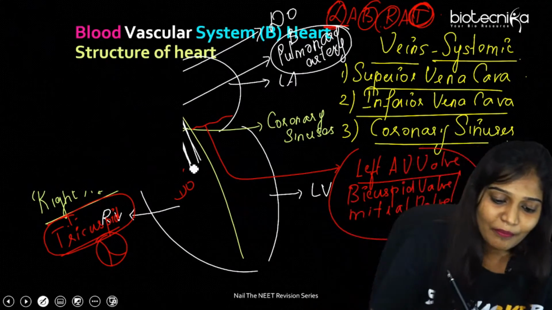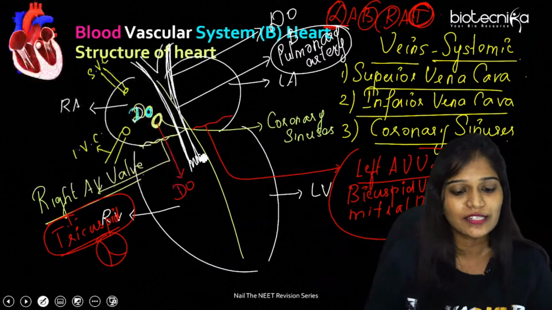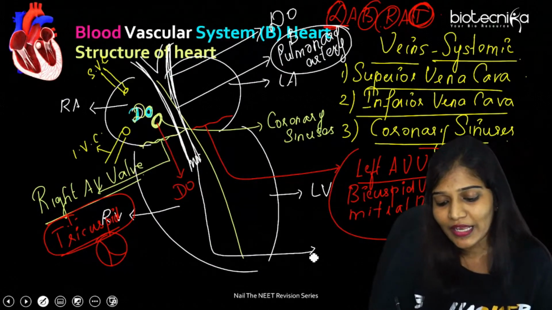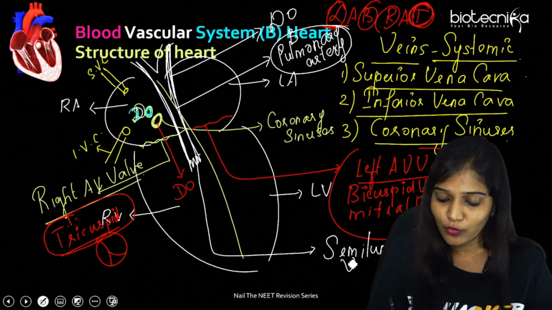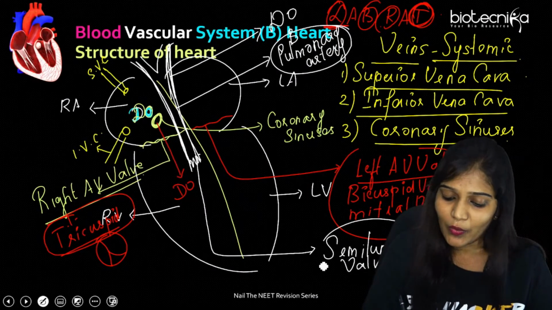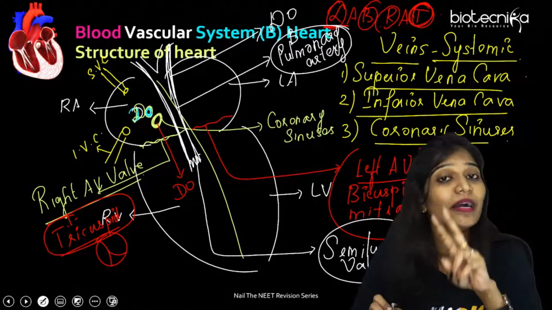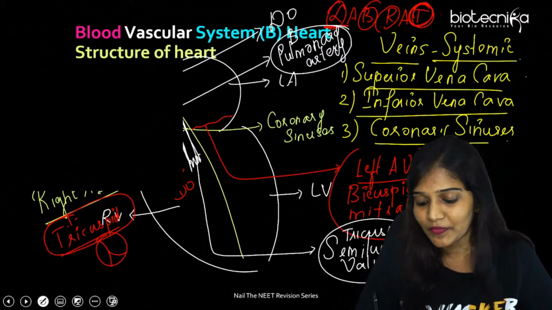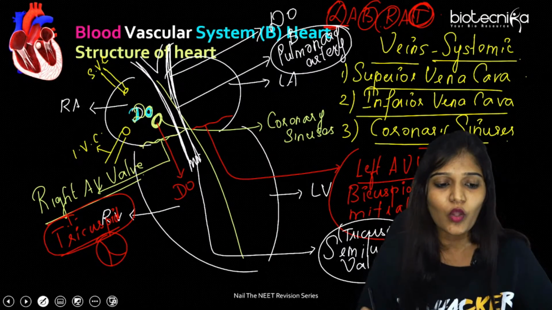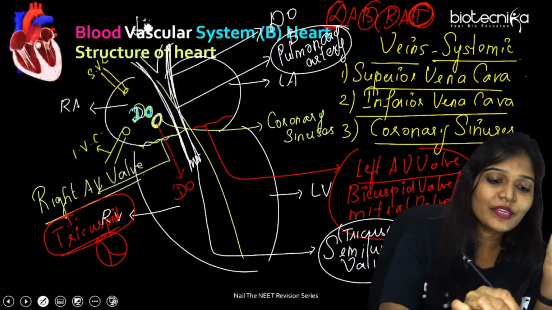Okay, yes. And below this, there is a valve which protects. This valve is called what? Semilunar valve. Very important. This is called the semilunar valve. Okay. Semilunar valves are made up of bicuspid, two cusps or three cusps? Three cusps. So it is tricuspid. It will go and give it to the lungs.